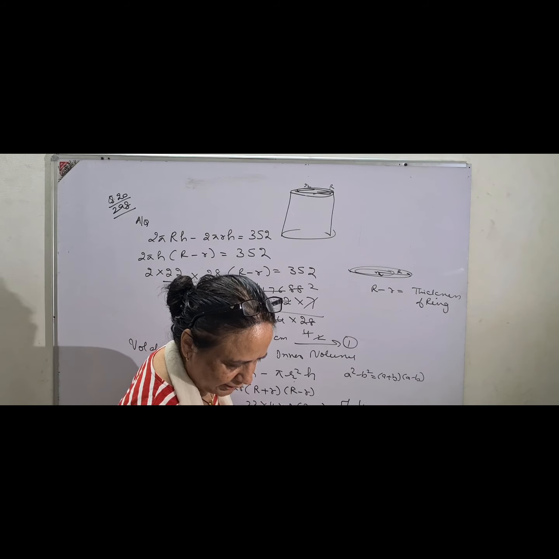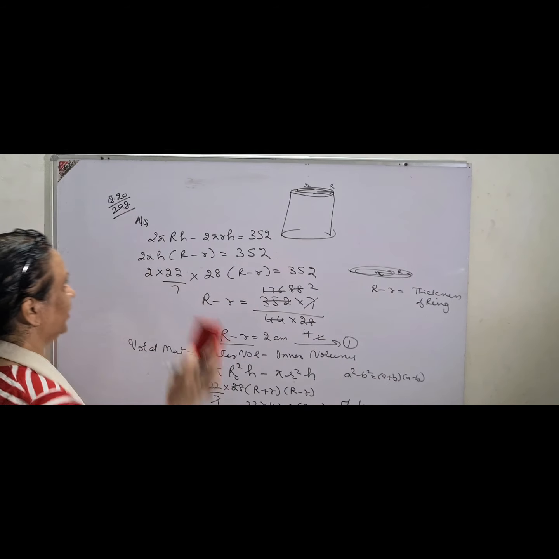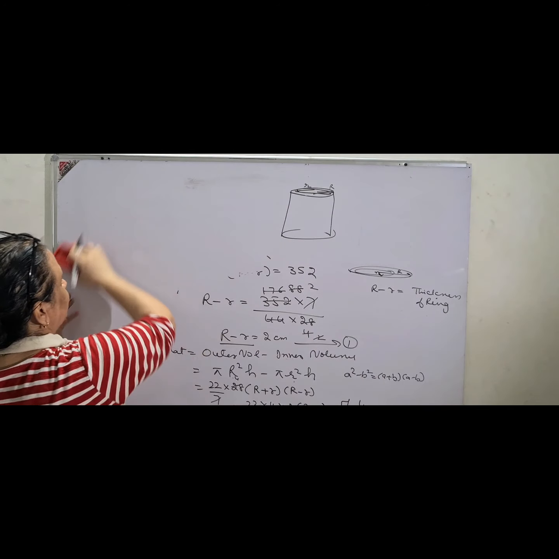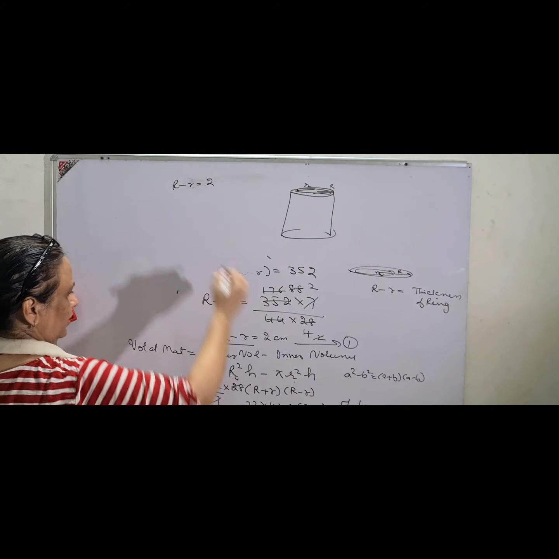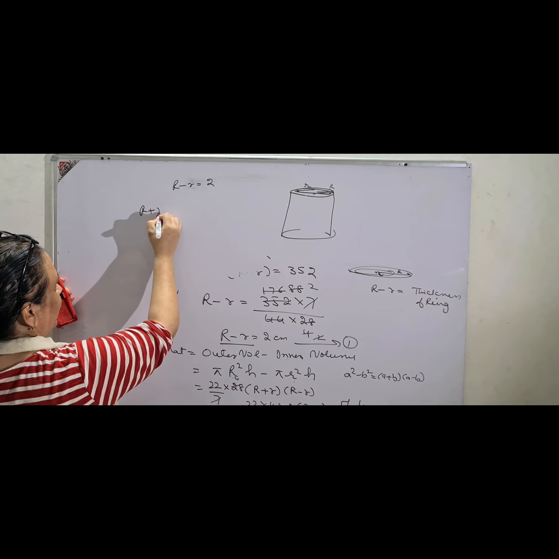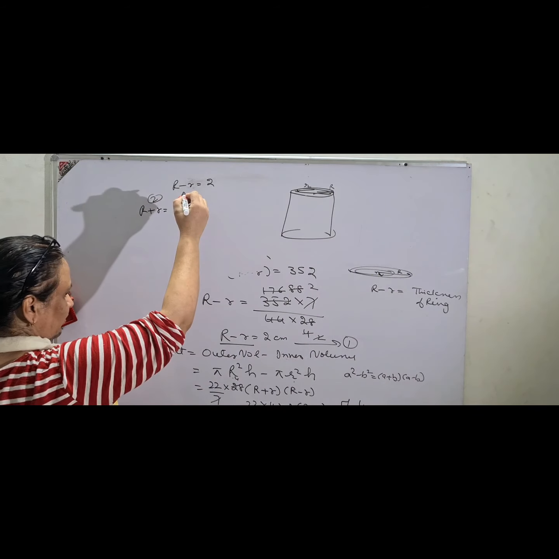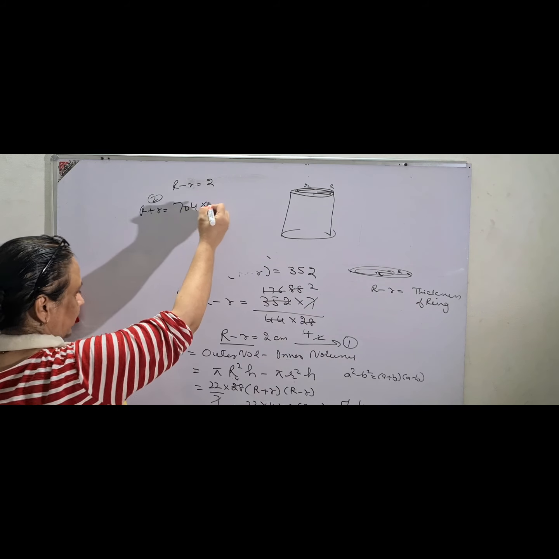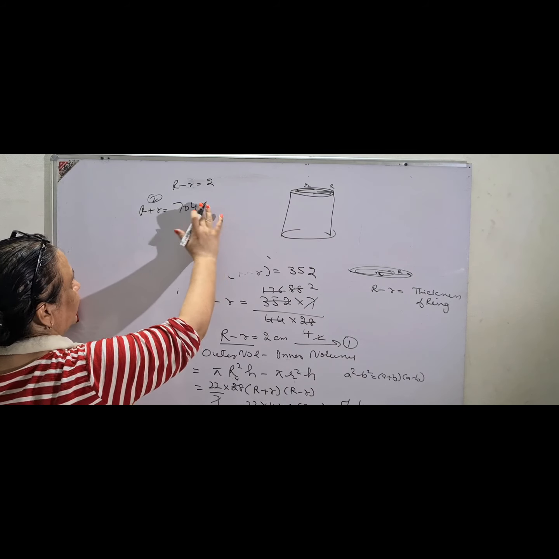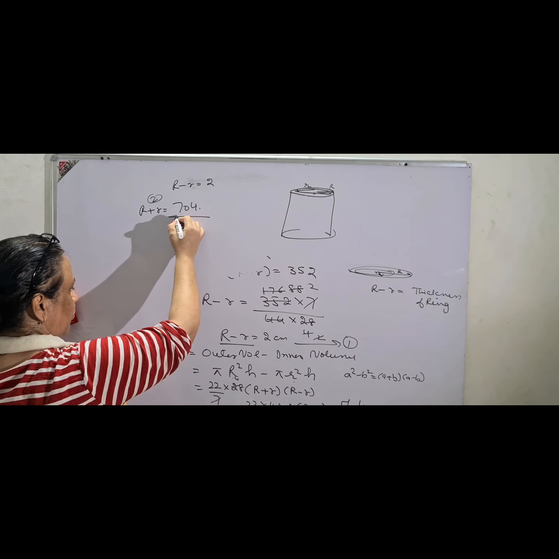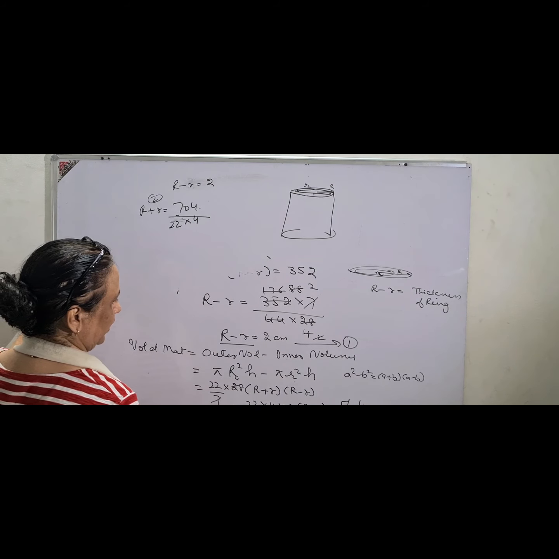and you have to find the external curved surface area. So children, at the top, R minus r you have already found is 2, and from this step, R plus r will be equal to 704 into... π is already cancelled, so 704 upon 22 into 4 into 2.